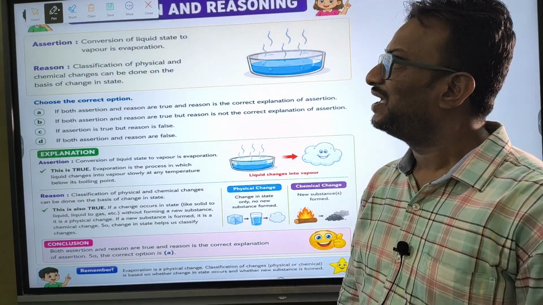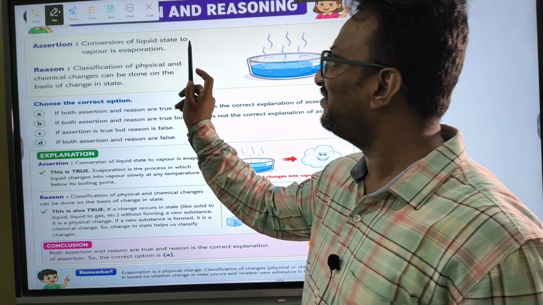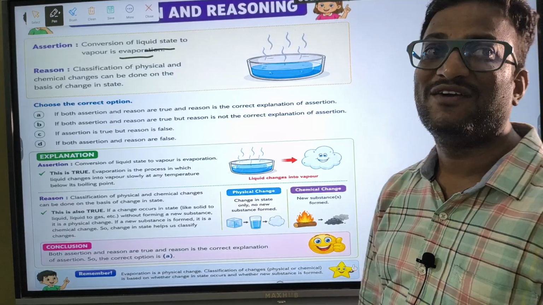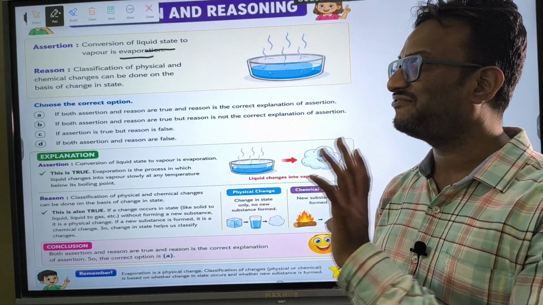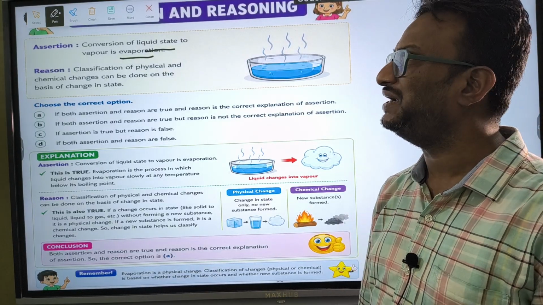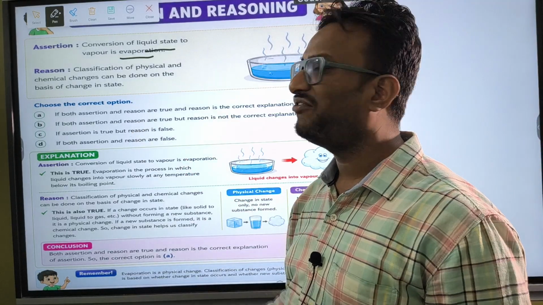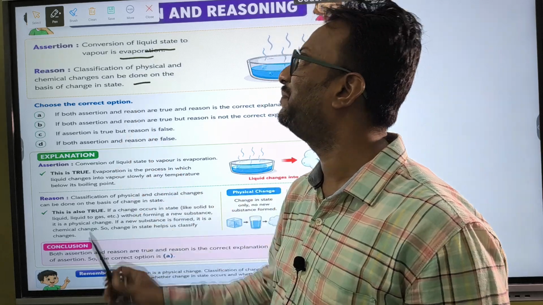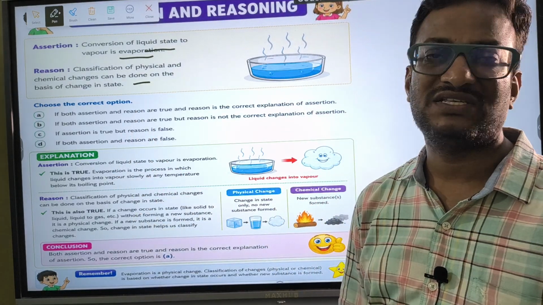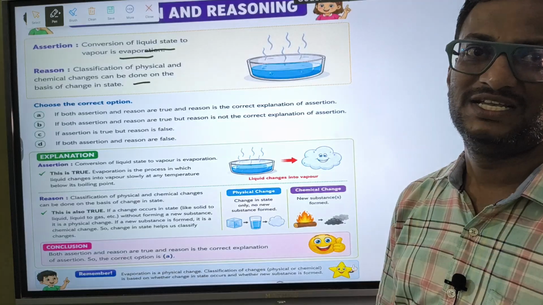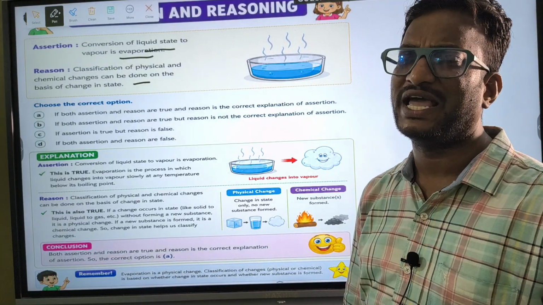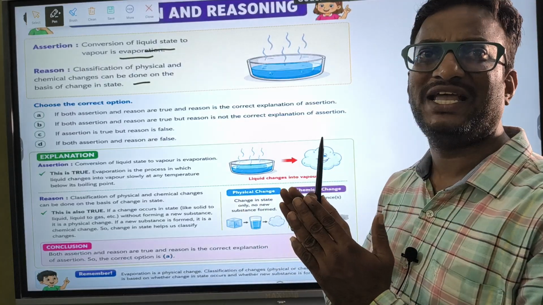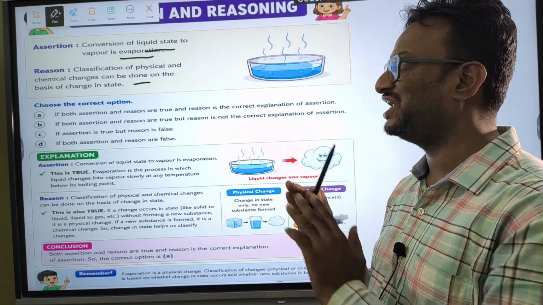See, the first question is: conversion of liquid state to vapor state is evaporation. This is the first statement, that is the assertion statement. The reason for it is: classification of physical and chemical changes can be done on the basis of change in state. So these are the two statements they have given. First we have to check the first statement, and next we have to check the second statement.